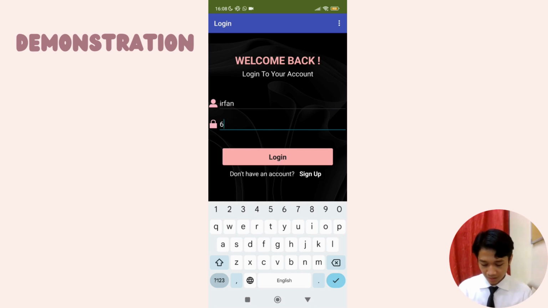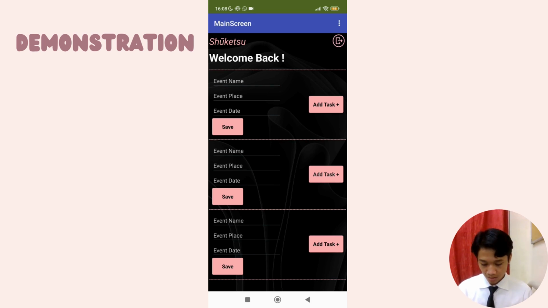We go to the login page, we put Irfan, and then do not put the password first, and click login. Then it also detected that you did not put your password. Then we put 678 and log in. Oh, it successfully logged in. So it will lead to the main page, which is the event list screen.